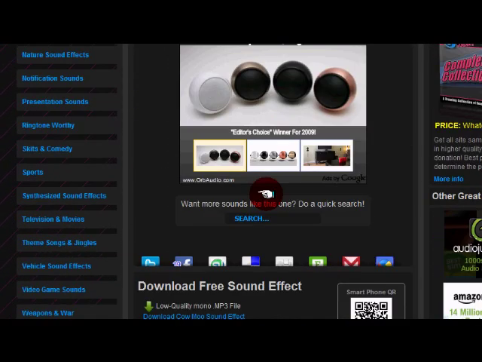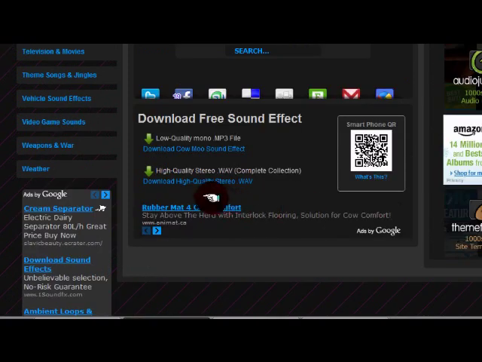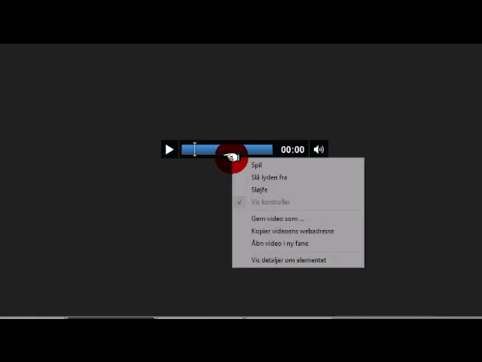Just scroll down, and then you do not want to choose the high quality, because if you click that, it will just lead you to the complete collection, which costs money. So just choose the low quality. Then it will open a new page with this bar here, as you see. Then you want to right click, not on the blue one here, but on the black one, and save video as.